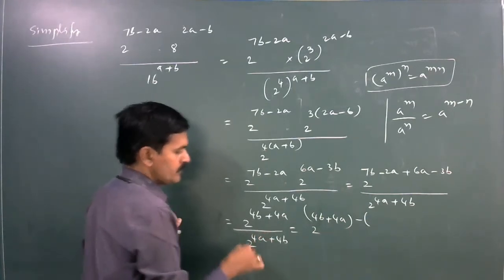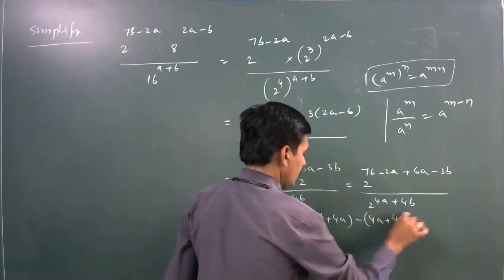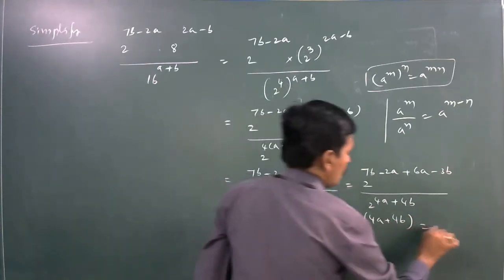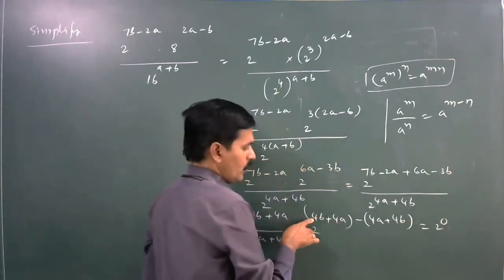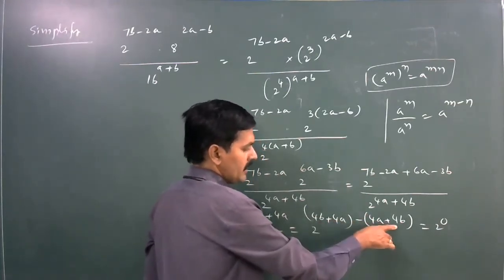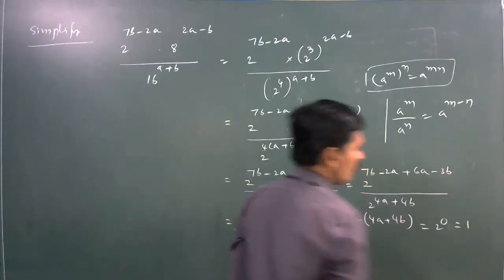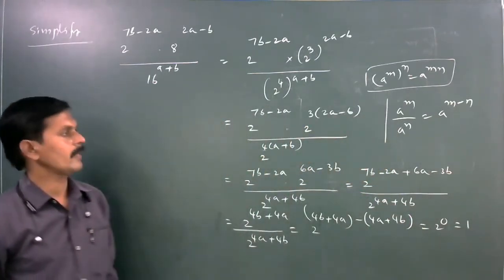It is 4a plus 4b. Here plus 4a minus 4a gets cancelled, plus 4b minus 4b gets cancelled. What about 2 power 0? 2 power 0 is equal to 1.